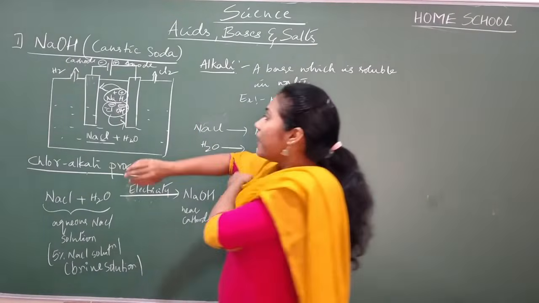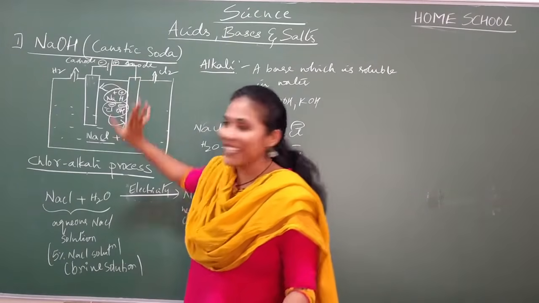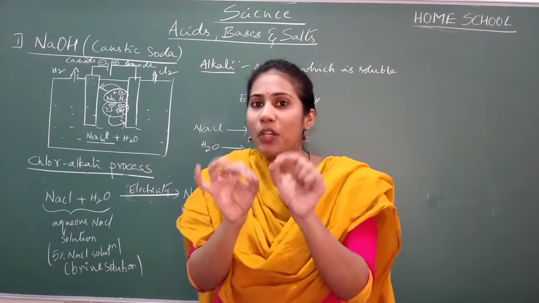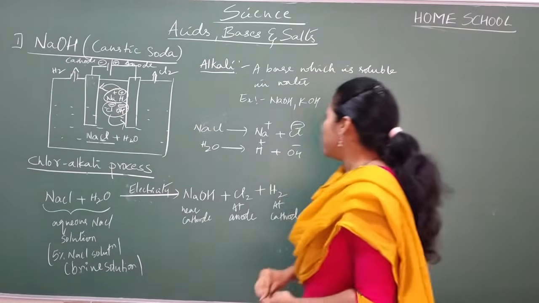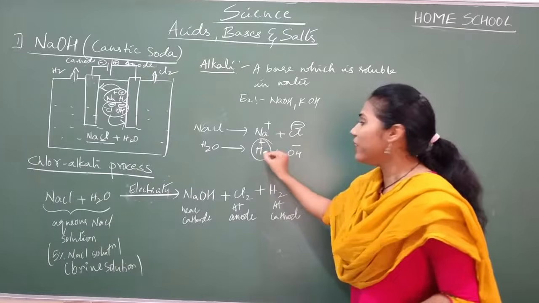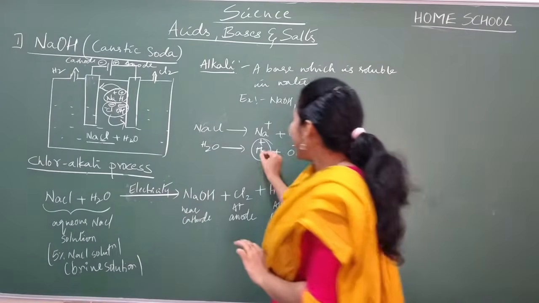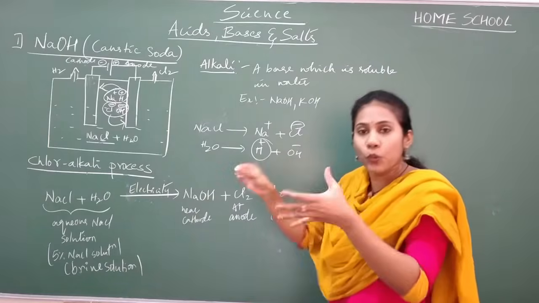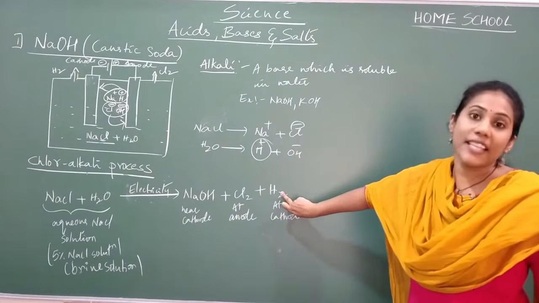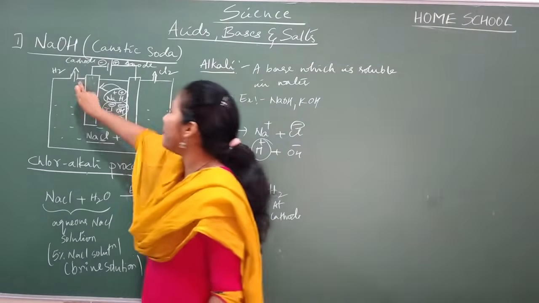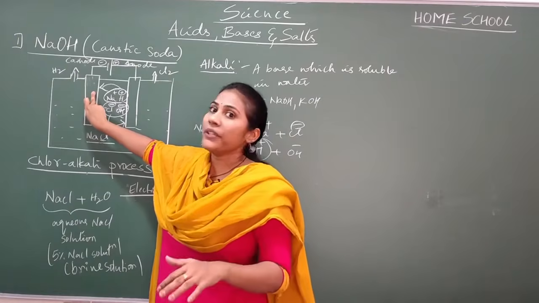Okay, so here what will happen? This H plus is much smaller than Na plus. H plus is a very small ion. So H plus will quickly move towards cathode. Which ion is quickly moving towards cathode? H plus is very quickly moving towards cathode. There it will undergo a reaction. Two H pluses will combine there and you will get hydrogen gas. So where is this hydrogen gas coming from? H pluses are going to this rod, there it is undergoing a reaction.